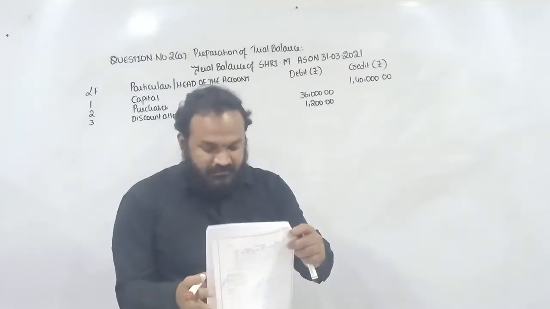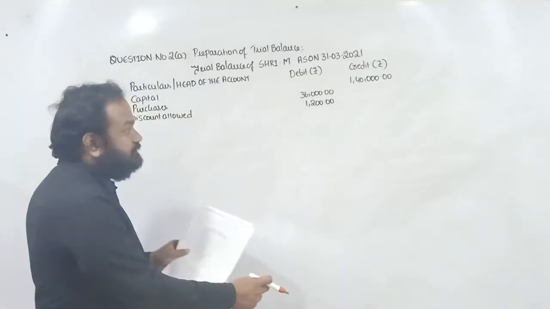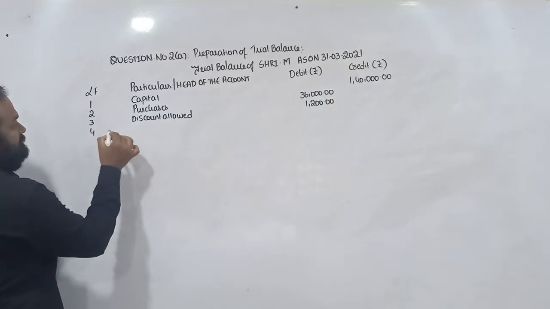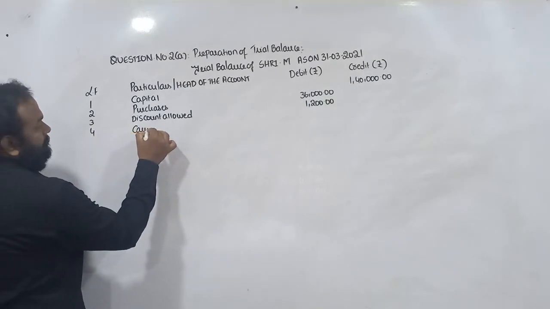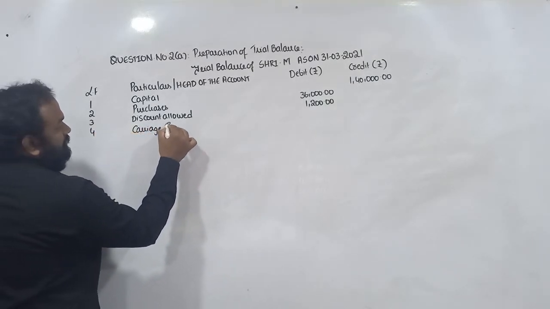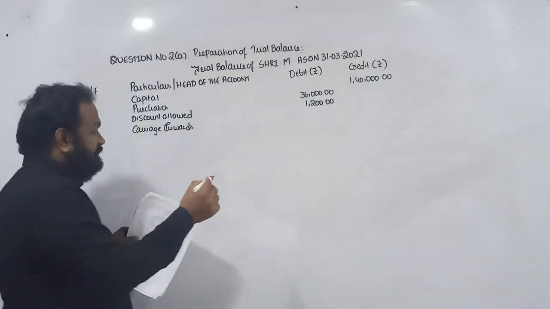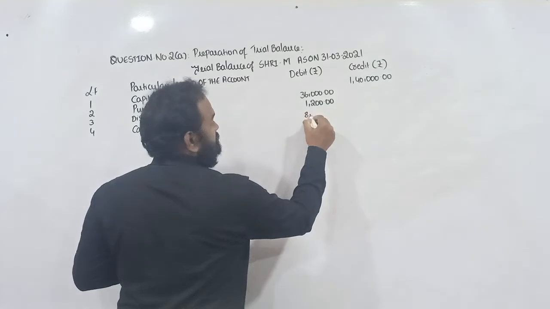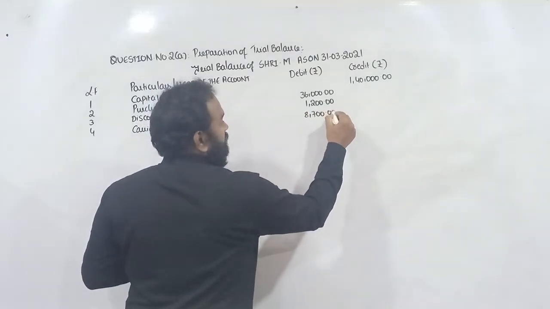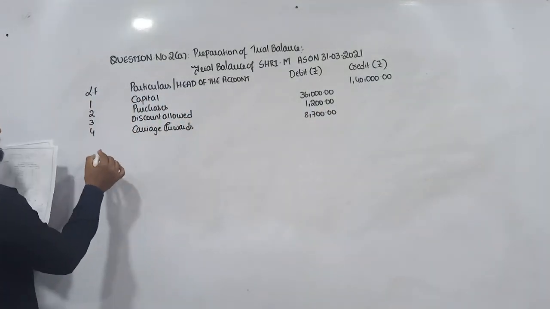Next, I take the question. Carriage inward and carriage outward both show debit balance, right? Carriage inwards shows debit balance of rupees 8,700.